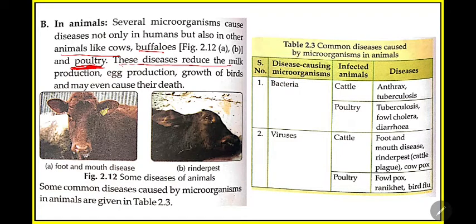This disease reduces milk production, egg production, and growth of birds, and may even cause death. So what may this disease cause? The first is that production of milk may be hampered; the production of milk will be less. Then egg production in the case of chicken will be less. Then growth of birds, for example poultry, will be less, and in severe cases it may cause the death of the animals also.